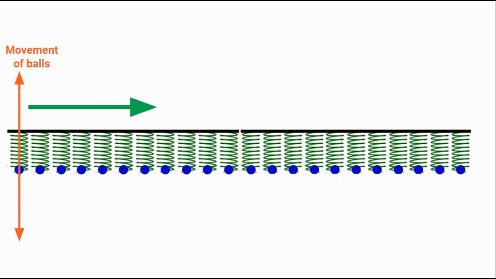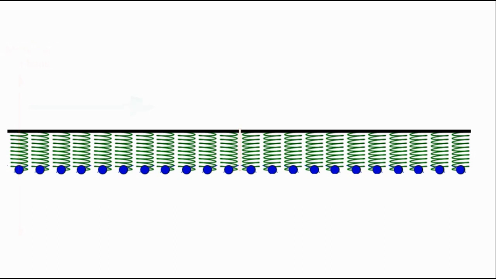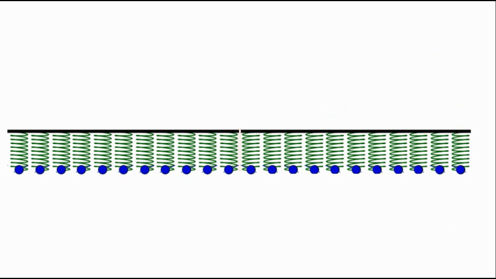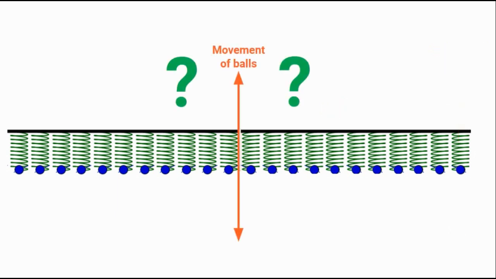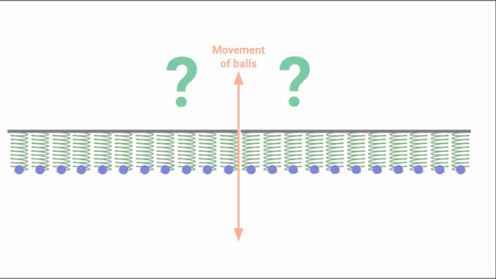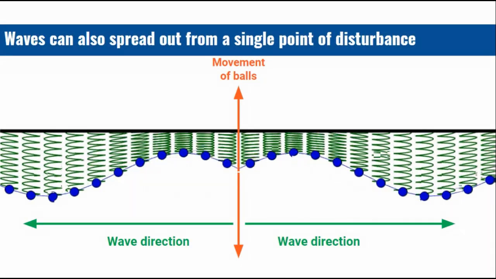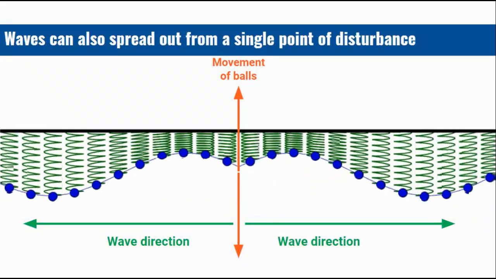Alright, I promise this is the final example with the balls on springs. In the previous example with them, a wave was made by disturbing the ball furthest to the left. This made a wave that moved from left to right. If we disturb the ball furthest to the right, a wave would move from right to left. What do you think will happen if we disturb the balls in the middle of the chain? If you predicted that waves would travel away from the disturbance in both directions, you're absolutely correct.